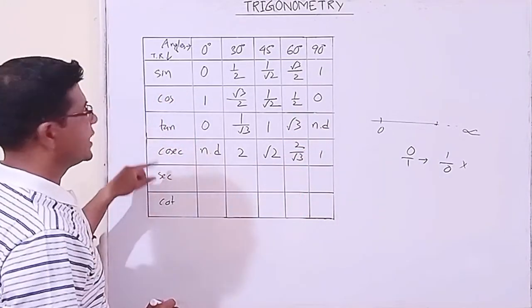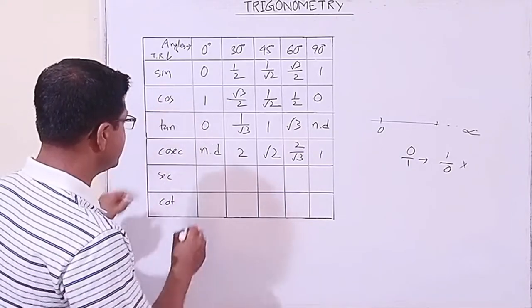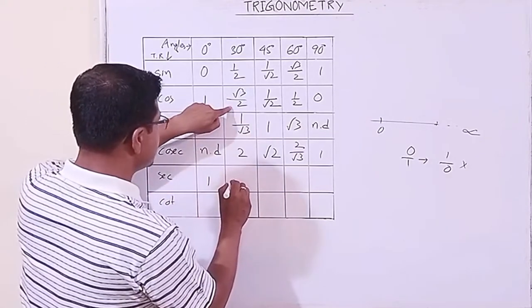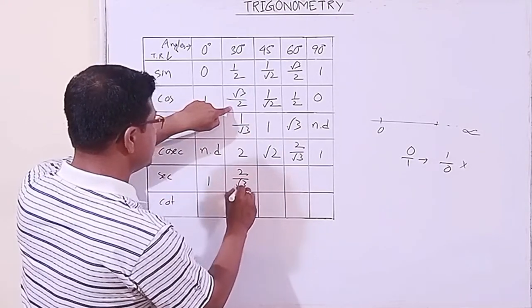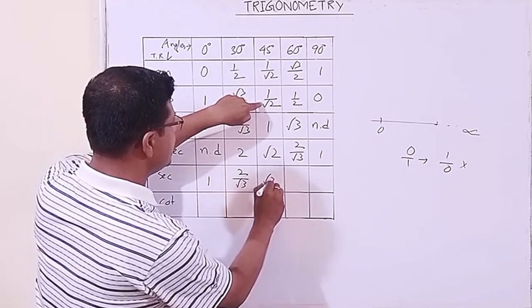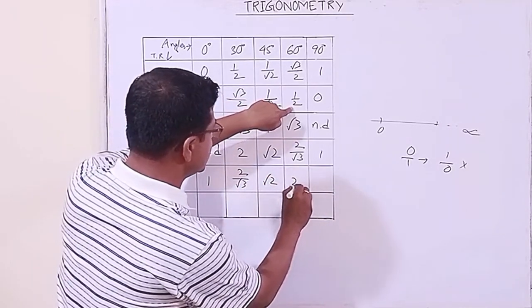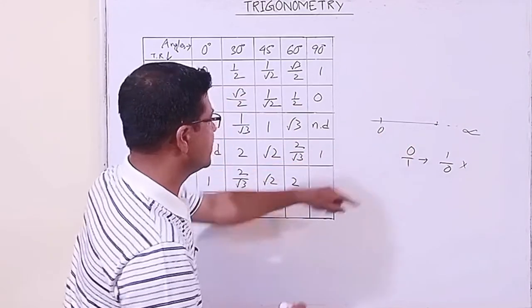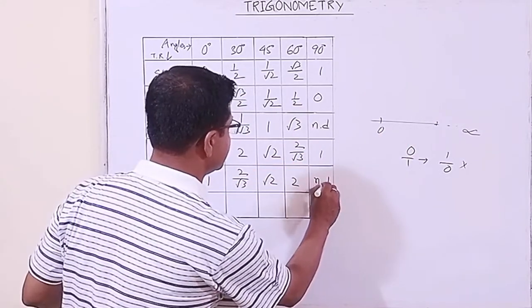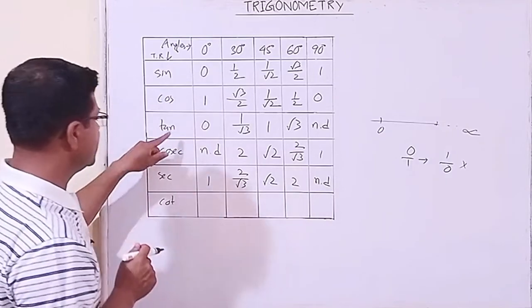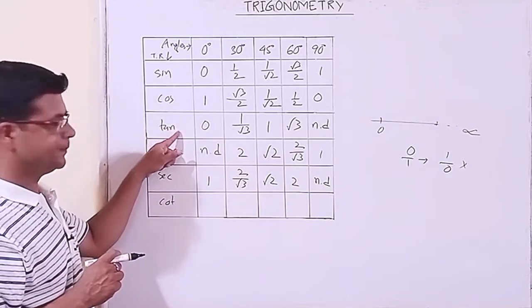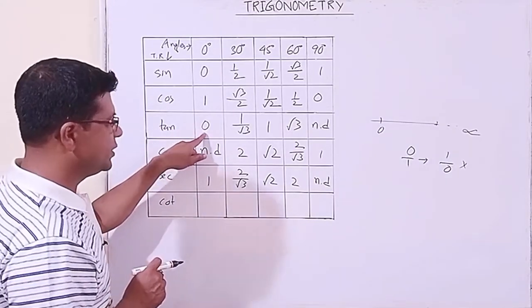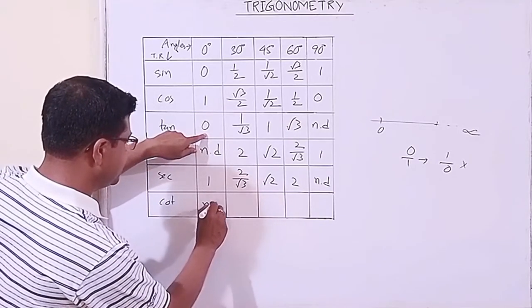Correct. Then sec is the reciprocal of cos. 1 by 1, 1, its reciprocal 2 by root 3, its reciprocal root 2, its reciprocal 2. 0 is 0 by 1, its reciprocal is 1 by 0, that is not defined again. Cot is the reciprocal of tan. So this is 0, its reciprocal is again not defined.